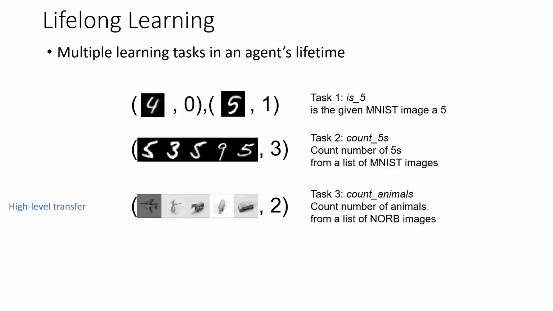This is different than the way we currently do transfer learning in deep models, which is to reuse lower layers of the network. This is what we call low-level transfer. However, to do this kind of counting, you really need to reuse higher levels of the network, what we call high-level transfer. Lastly, we also want to avoid catastrophic forgetting of the knowledge obtained on previous tasks.